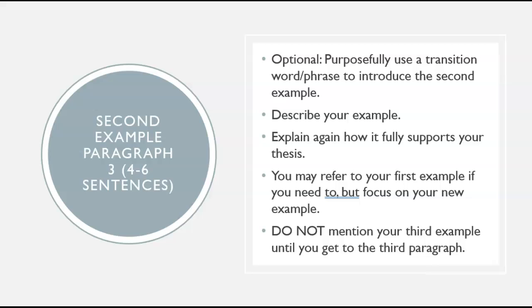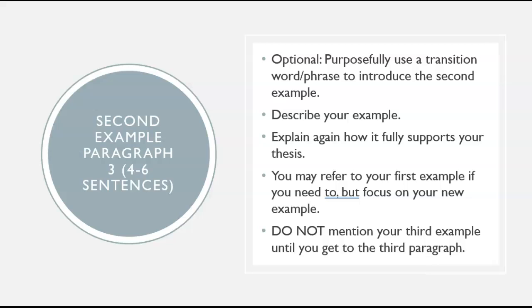Now, when you're making those transition moves, you want to make sure that you don't just throw in however or therefore or although. Think critically about what that transition word means and what kind of movement it indicates. So, however means that you're moving from one thing to a thing that is in contrast.